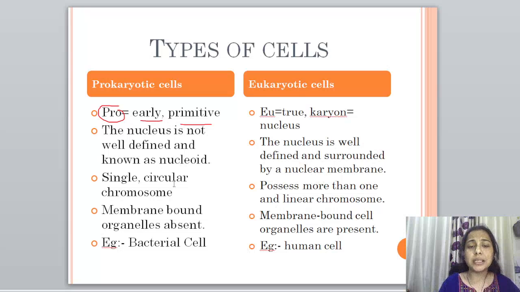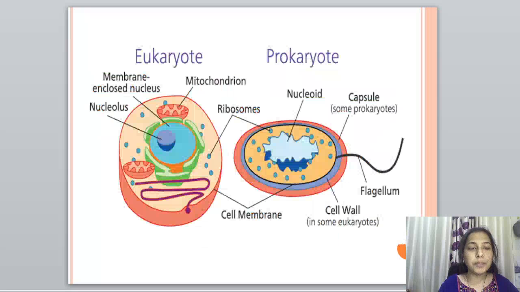In prokaryotic cells, there is a single circular chromosome. And in eukaryotic cells, there is more than one linear chromosome. Prokaryotic cells don't have membrane-bound organelles, while eukaryotic cells have them. An example of a prokaryotic cell can be a bacterial cell, and of a eukaryotic cell can be a human cell. In the next slide, you have a picture wherein you will get a clear picture of the difference between prokaryotes and eukaryotes.